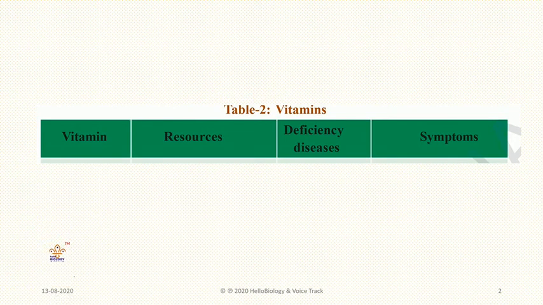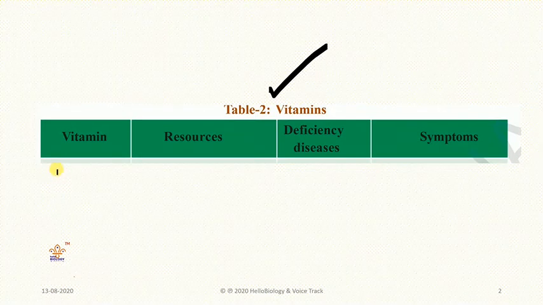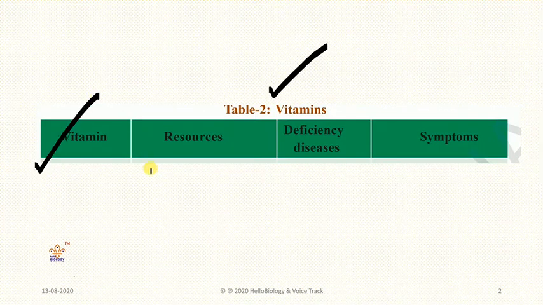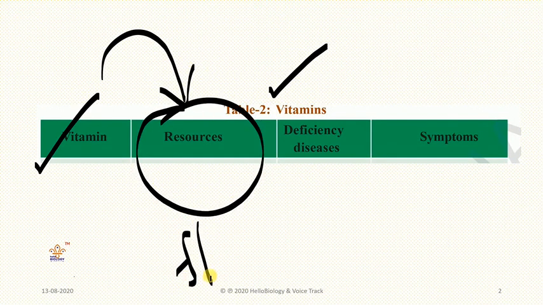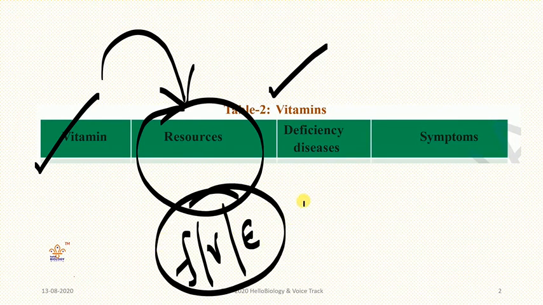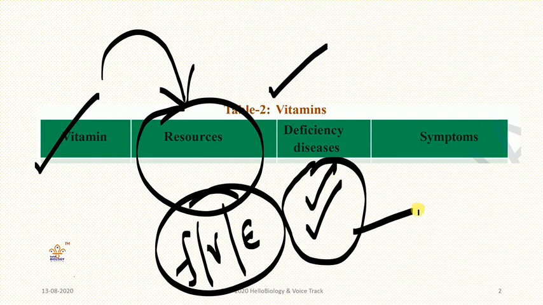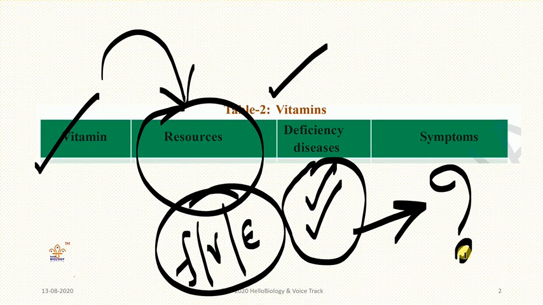So in your textbook here, the table of vitamins will be there. Where have these vitamins come from, which sources? That means whether in fruits or vegetables or other external foods, that we'll discuss. And if we don't take that food, what are the diseases we will get? And if we get the diseases, how can we know that they are related to vitamin deficiency? So these we will discuss.